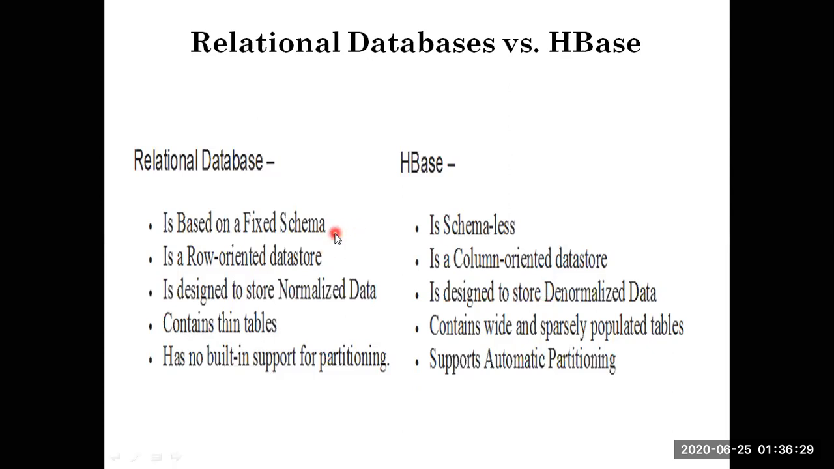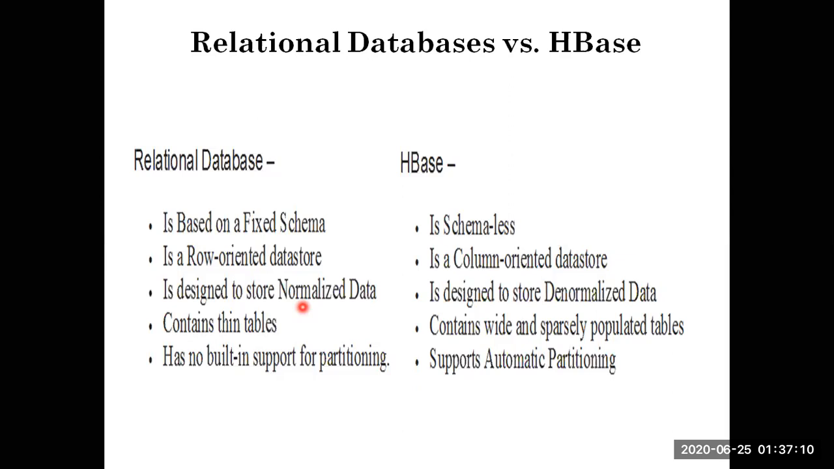A relational database is based on a fixed schema, while HBase is schemaless. That is what I told you. For example, in a relational database I know what type of data I'm going to get for a given text field, but in HBase I may not know what kind of data I'm going to receive. Also, a relational database is a row-oriented data store, while HBase is a column-oriented data store. A relational database is designed to store normalized data, and here we don't have any property like normalization.